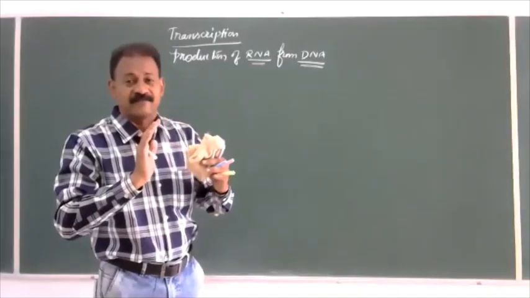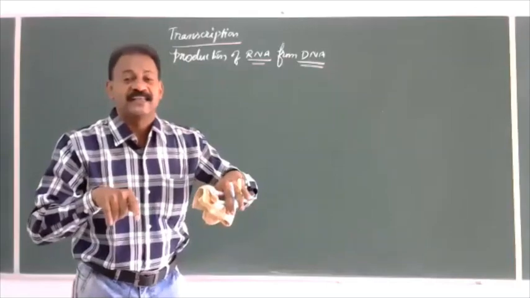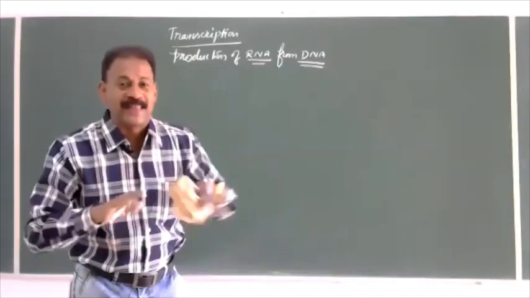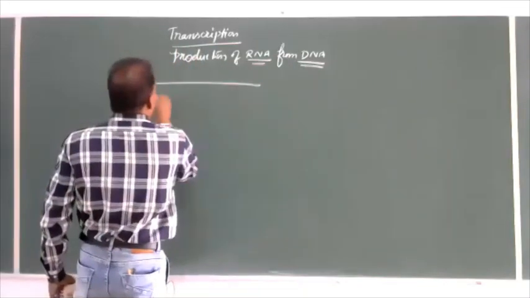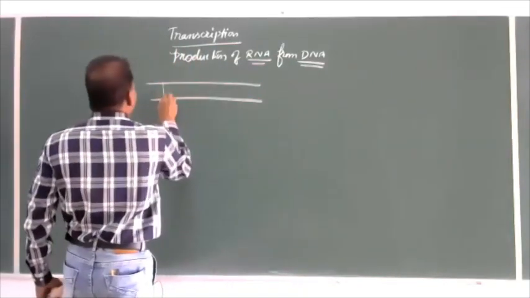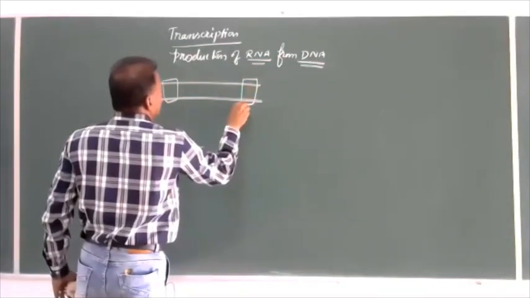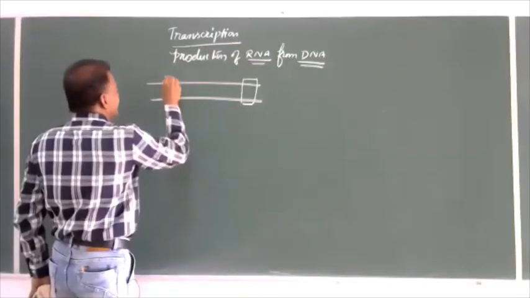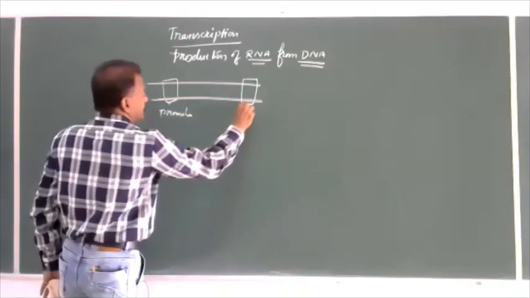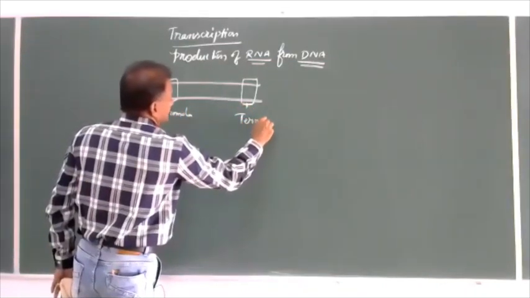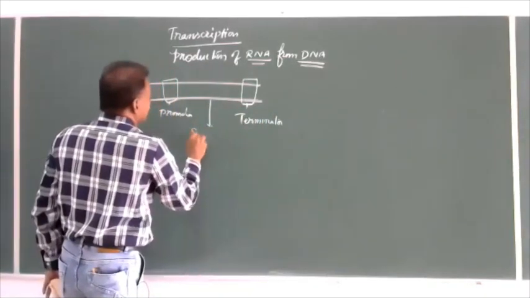So, the region of transcription in the DNA, and which DNA strand is called template. How to identify the region of transcription in a DNA molecule? It has a structure like this. This is called the promoter, and this is the terminator. In between is the structural gene.